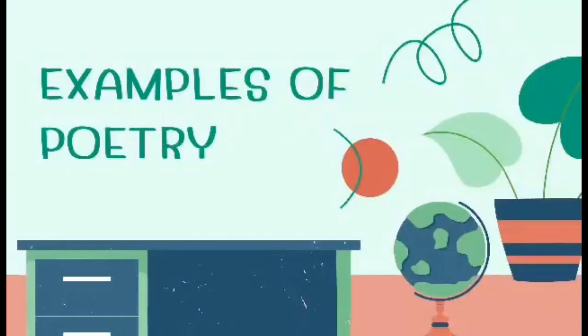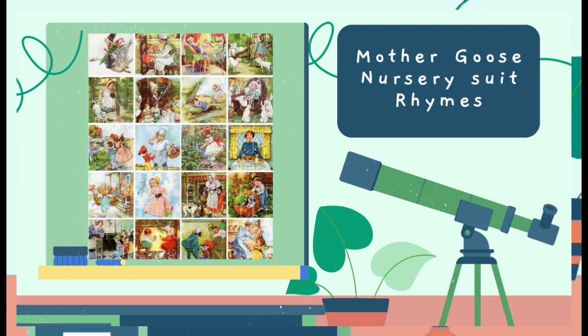Morning everyone, I will be the next reporter and I am Angel Grace F. Cosmiano. We already know what poetry is, so let's proceed to the examples of poetry. One example of poetry is Mother Goose nursery rhymes. Who was Mother Goose and where did she live? In 1697, French writer Charles Perrault first published a collection of fairy tales. It is a popular nursery rhyme that originated in the southern United States. It was addressed to a crying baby.